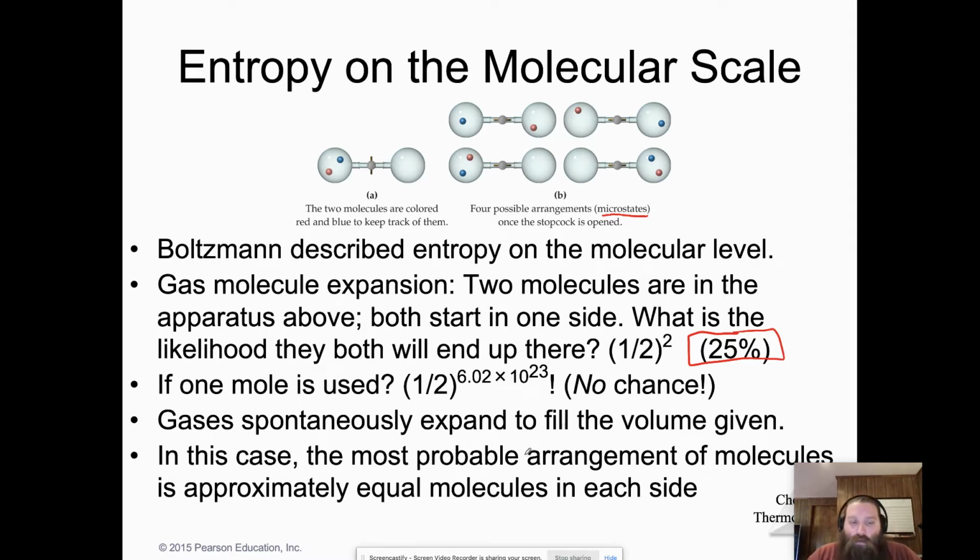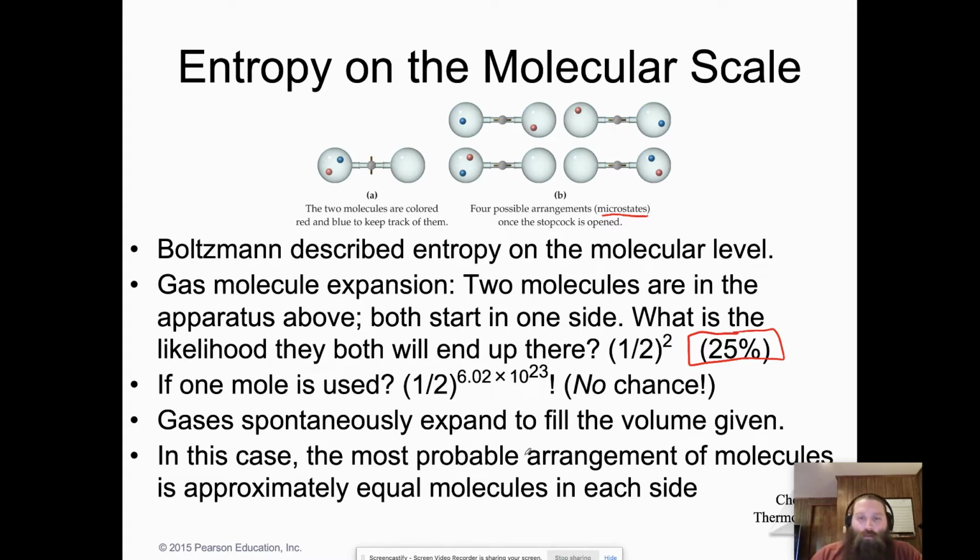And the reason for that is that gases are going to fill the volume that they're given. We know that's true, right? That's a spontaneous thing. Gases are going to spontaneously expand in order to fill whatever volume that we give them. In this case, the most likely arrangement that we're going to see is going to be approximately an equal amount of molecules on both sides.